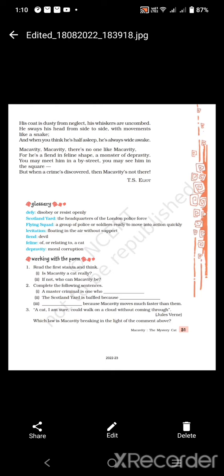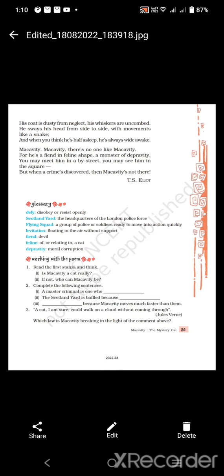So the poet mentions that whenever you think he is almost asleep, don't ever think that he sleeps. He never sleeps, he is actually wide awake instead. He is always awake. So don't ever think that Macavity is sleeping. Whenever you think that he closes his eyes, it means he is sleeping. But he never sleeps, he is always wide awake instead.